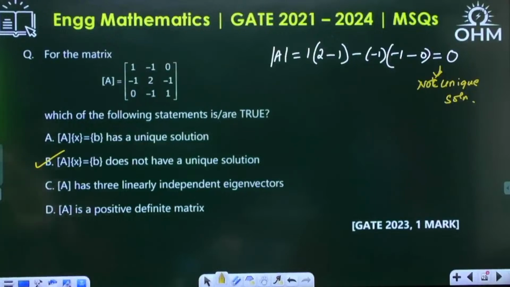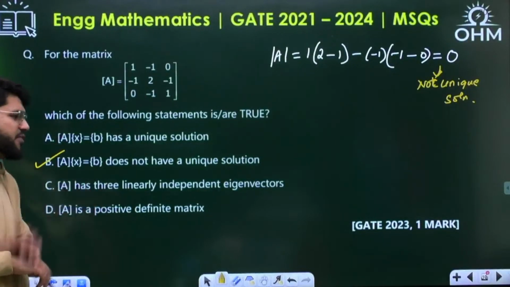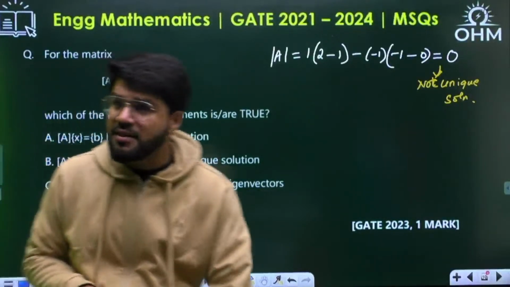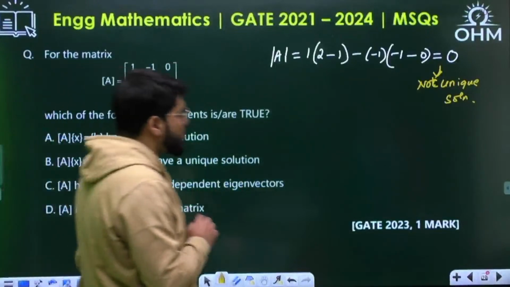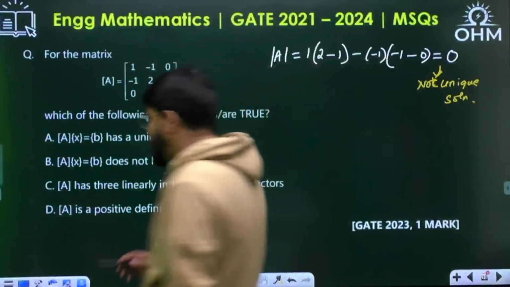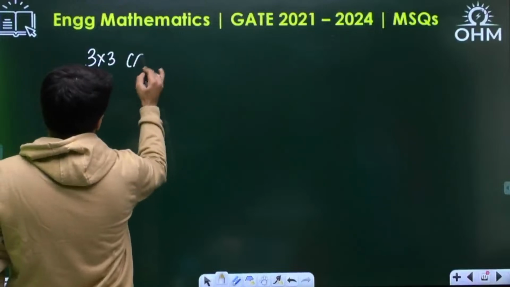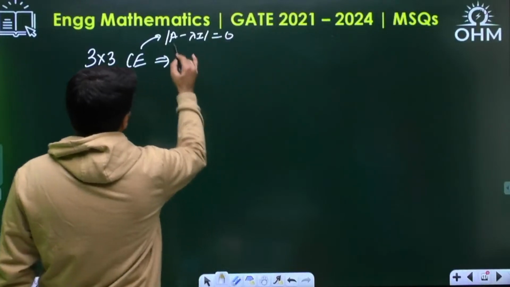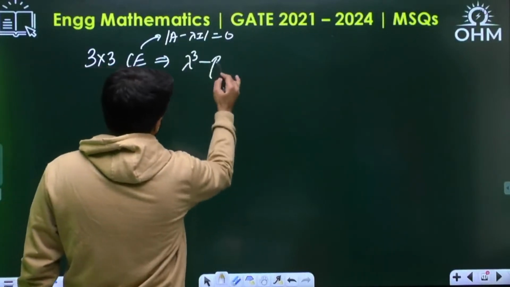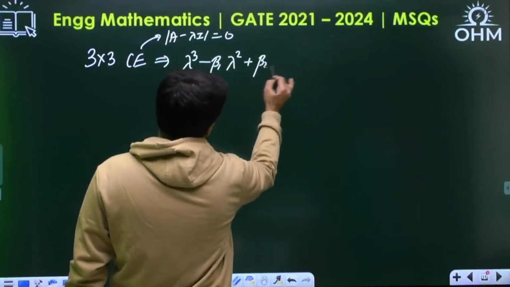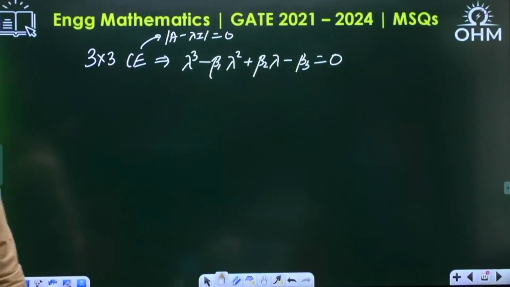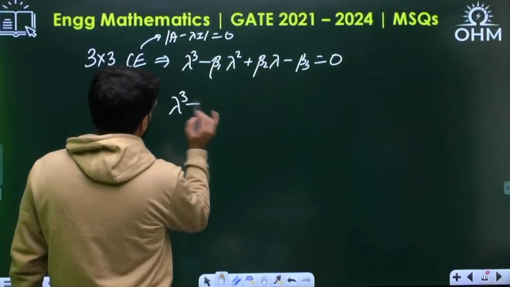Okay, it will have 3 linearly independent eigenvectors, and A is a positive definite matrix. For both these options C and D, we need the eigenvalues, and it's a 3 cross 3 matrix. What is the 3 cross 3 matrix characteristic equation? The shortcut that I have taught you earlier, if you have followed the earlier classes. Normally the characteristic equation is determinant of A minus lambda I equal to 0, but for 3 cross 3 we consider it as lambda cube minus beta 1 lambda square plus beta 2 lambda minus beta 3 equal to 0.